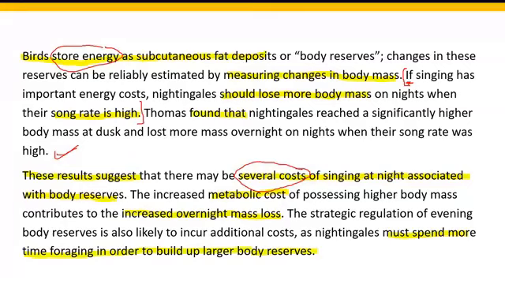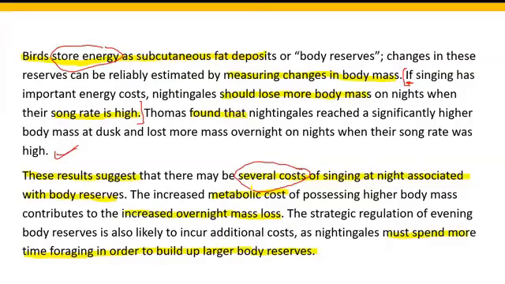Okay. So essentially what the author is saying here is that during the singing activity, so nightingales sing at night, and during that activity of singing, there is some cost involved, right? They expend their energy in singing. But even besides that spending of energy, there are several other reasons why the energy gets spent, okay? And these are because of the metabolic costs.